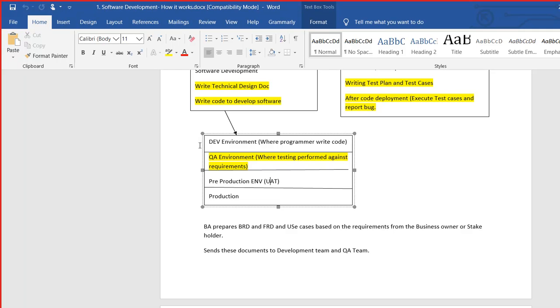User acceptance testing and performance testing happen in the pre-production environment. So dev environment, QA environment, then pre-production environment, where performance testing happens to measure the load behavior of the application, and then the application goes to production.